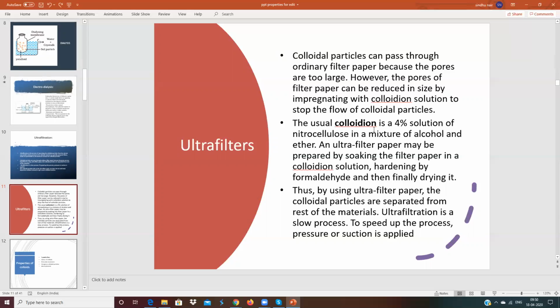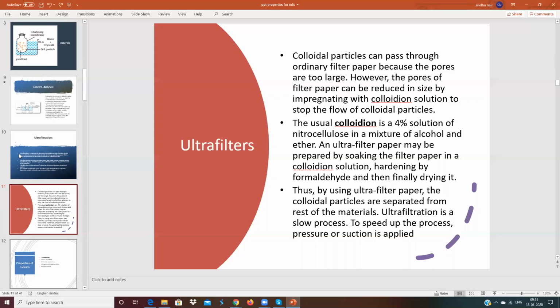Collodion is a 4% solution of nitrocellulose in a mixture of alcohol and ether. When we dip it in collodion, the filter paper becomes hard, and then that filter paper is dipped in formaldehyde and dried. So the pore size of ordinary filter paper can be reduced in that way.